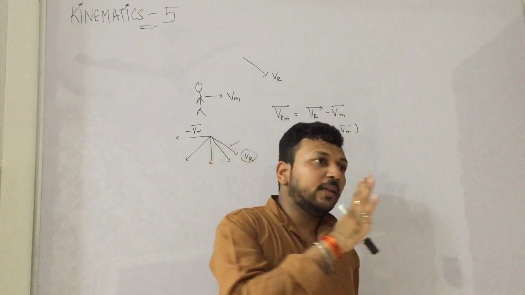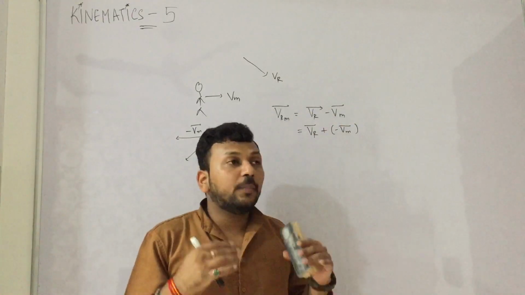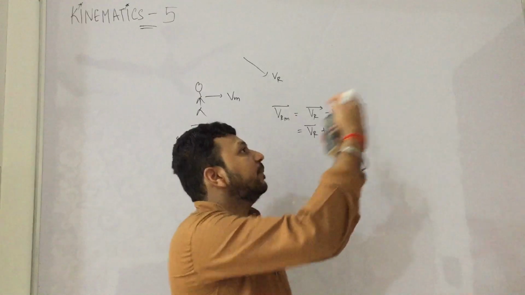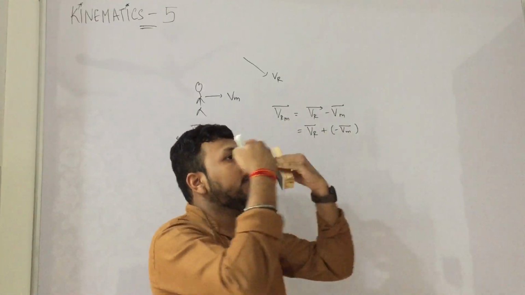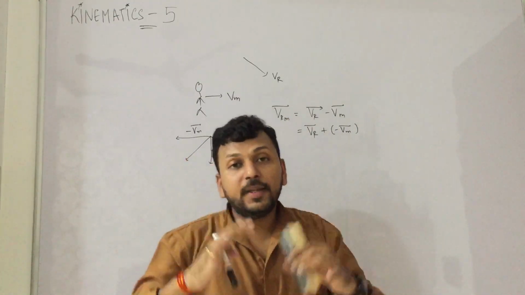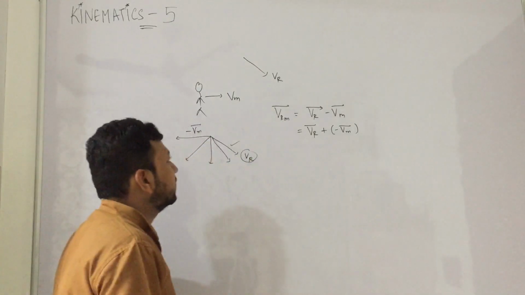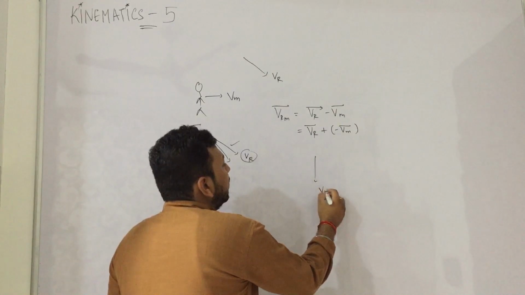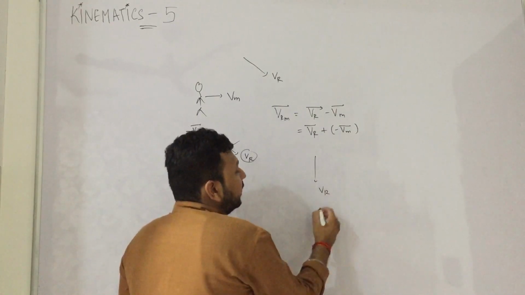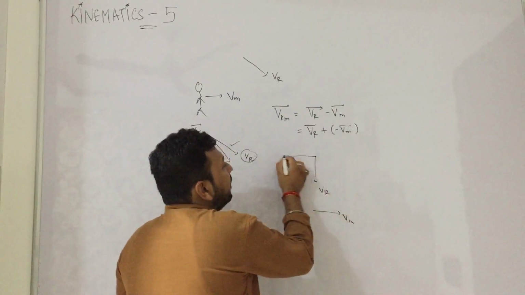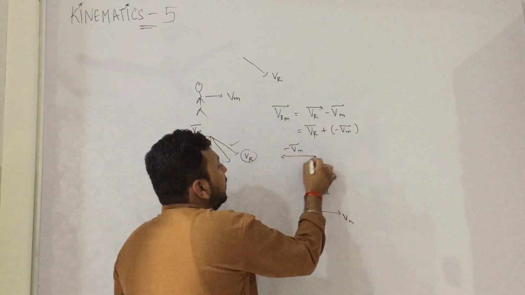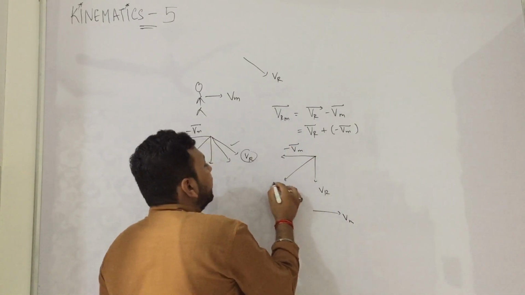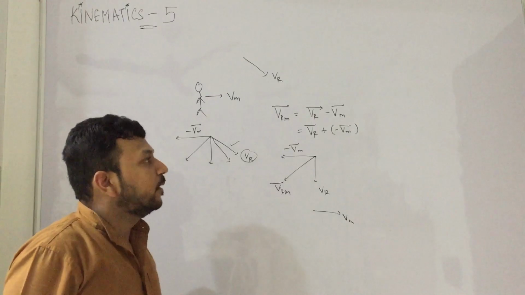Man is going like this and rain is falling like this, so the man may experience the rain to be coming like this. He may feel a little pinch on the face. You must have experienced it till now. And if the rain was coming like this, VR, and the man is moving like this, then VR minus Vm will come like this, VRM. This is the funda.